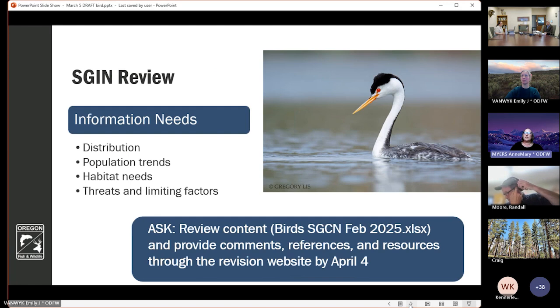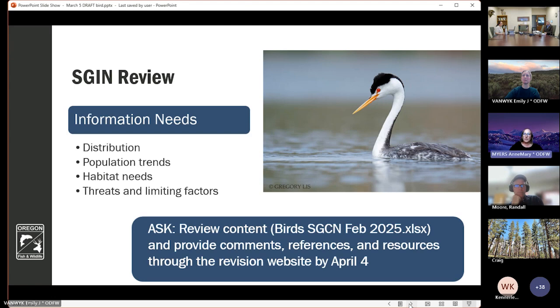For each species of greatest information need, we're looking for your expertise to identify information needs and data gaps that will help us determine conservation status of the species. This information is also needed to evaluate whether each species meets the criteria of a species of greatest conservation need.